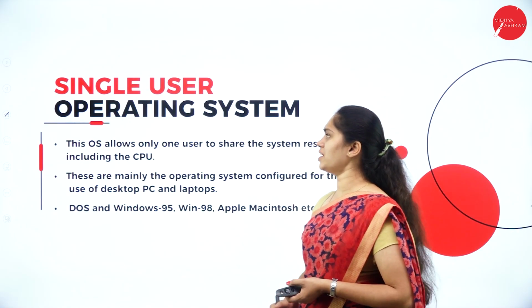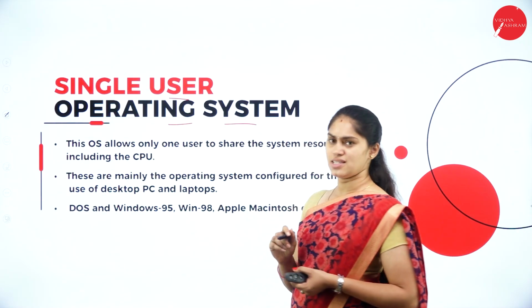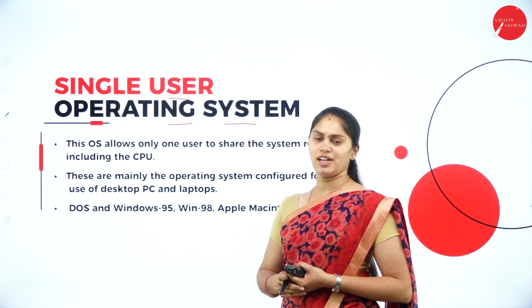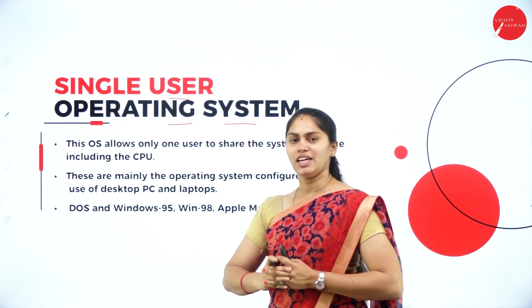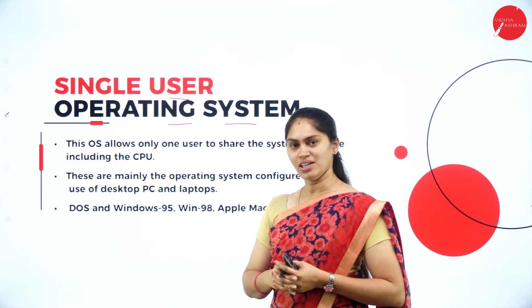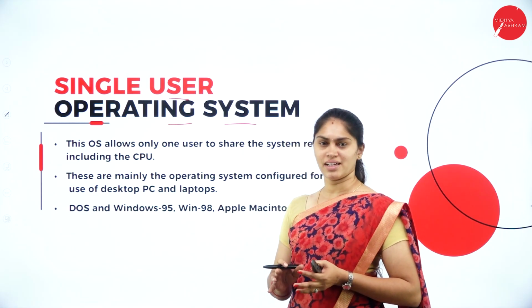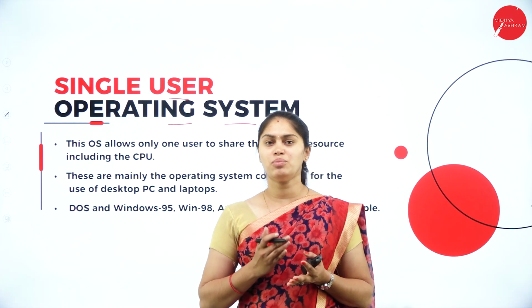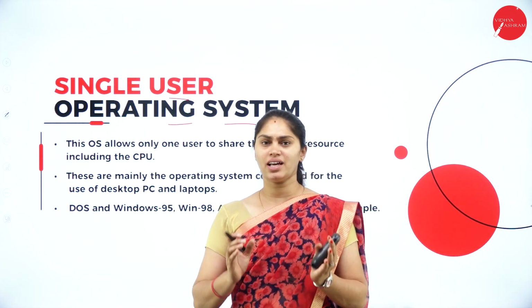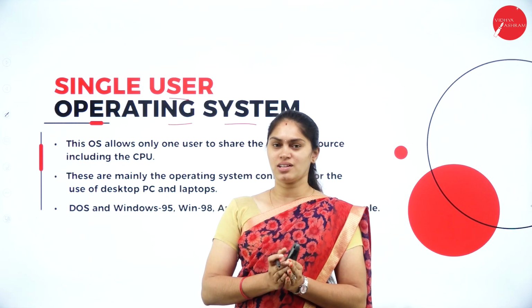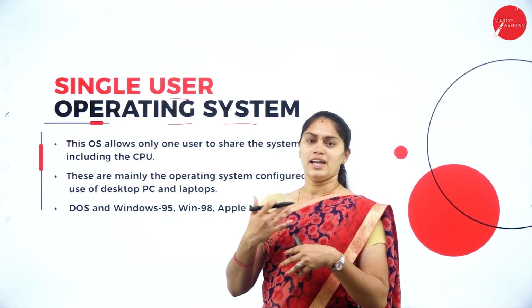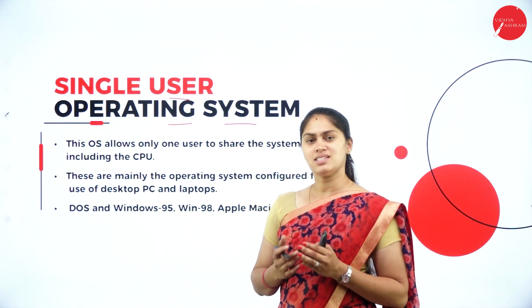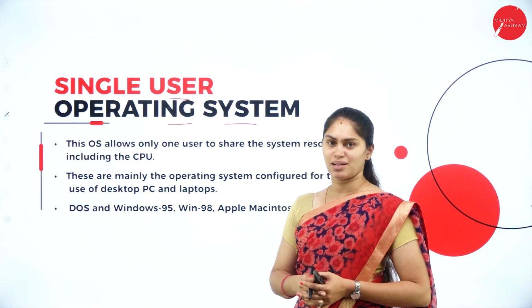So first, what we have is the single user operating system. Where can we see a single user operating system? In your laptops or personal computers, you can have the single user operating system. That means all the resources, that means CPU, input, output devices, memory, everything is allocated for a single user or a single person. In order to access all those resources, we are calling that kind of operating system what?